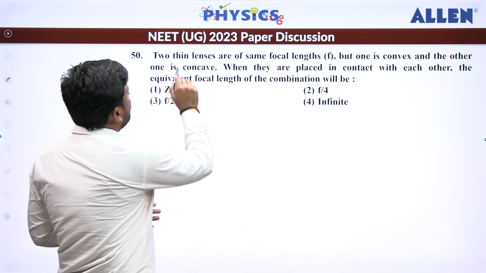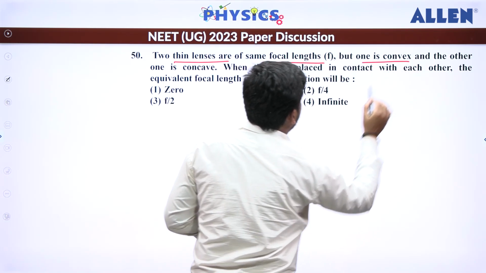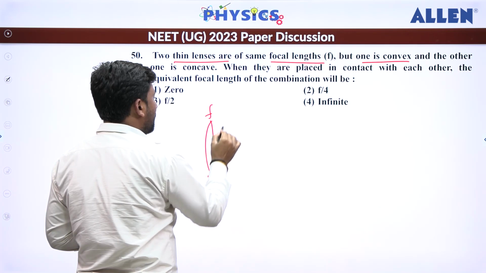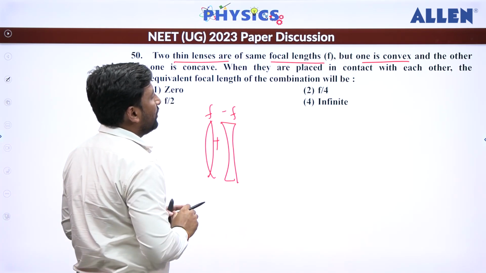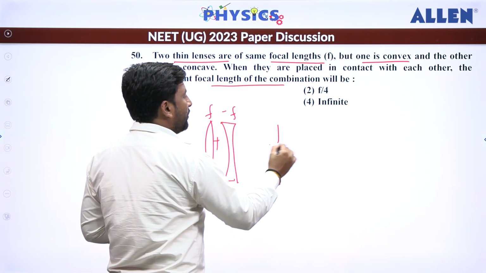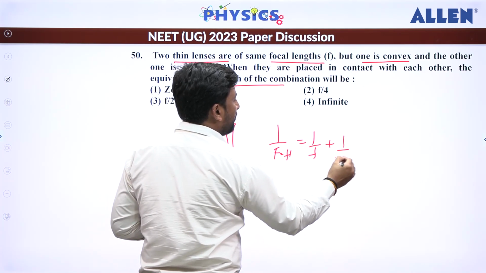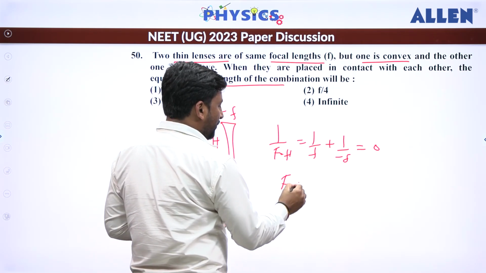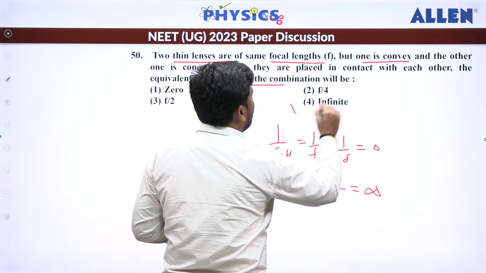Now we have two thin lenses connected, one is concave, another is convex. Basically this is having focal length f, and we connect it with another concave lens of focal length minus f. They are asking what the equivalent focal length is. So 1 by f effective is 1 by f plus 1 by minus f, which is going to be 0. So 1 by f effective is 0, which means f effective is 1 divided by 0, that is infinite. So the correct answer is 4.